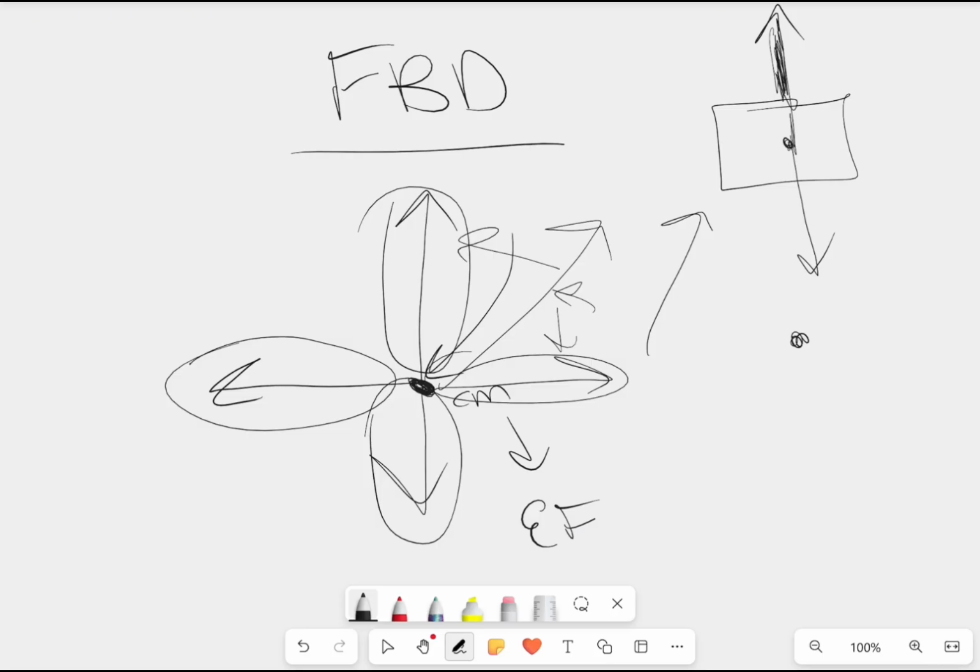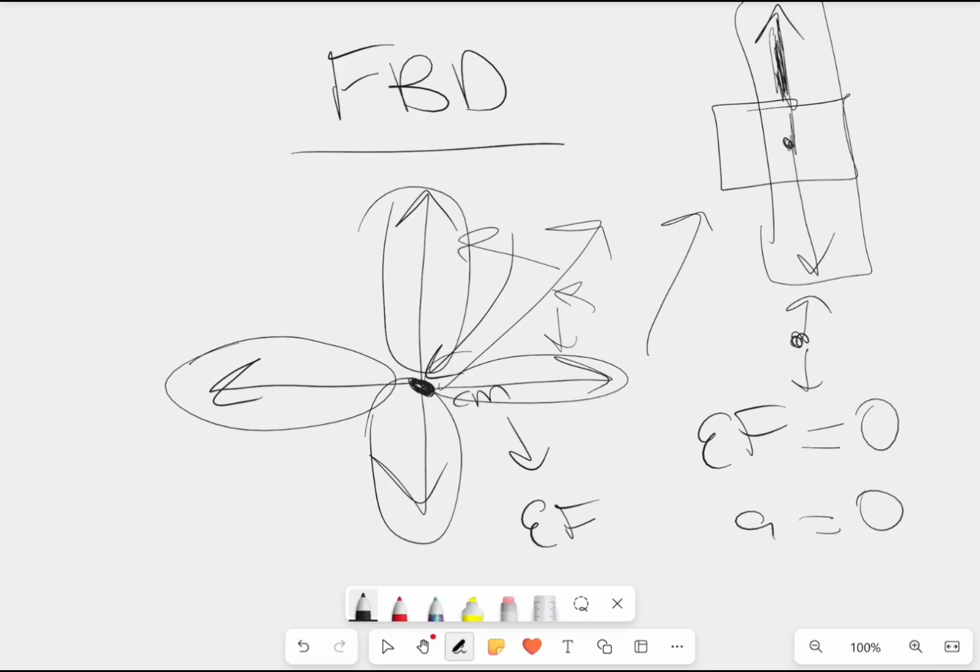And because it's moving at constant velocity, we know that these forces are equal in magnitude, just opposite in direction. So that means that using your free body diagram, you would know that the sum of these forces would simply be 0. And so in that case, the acceleration would also be 0.